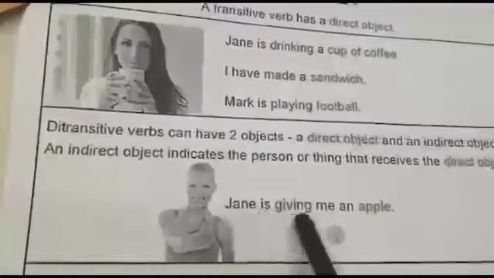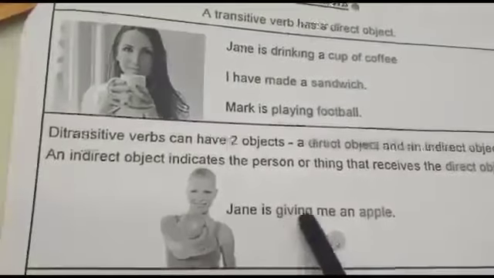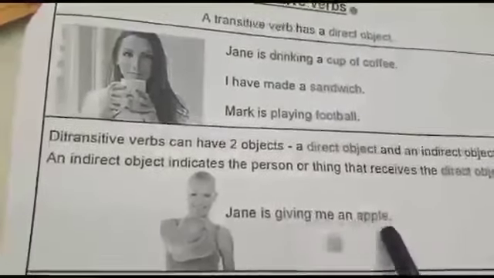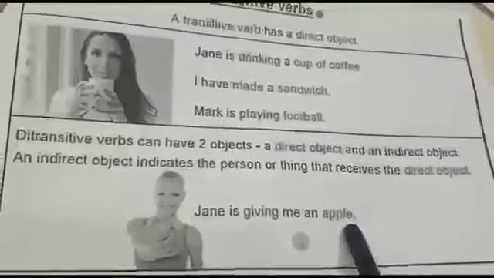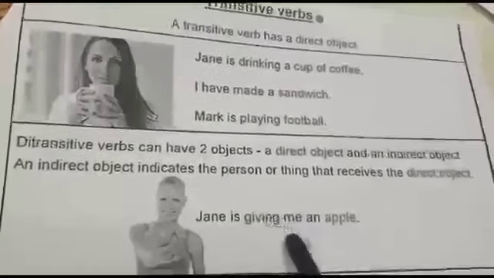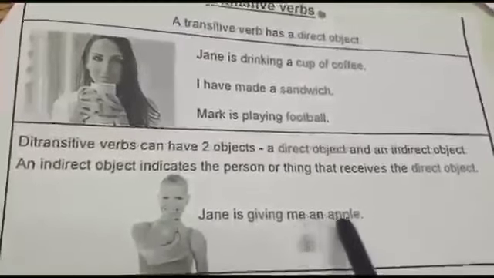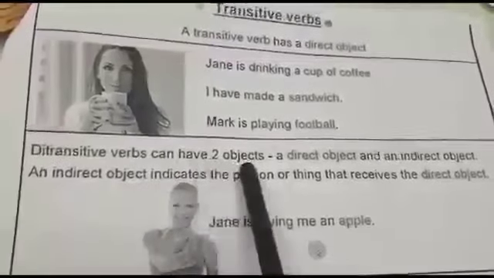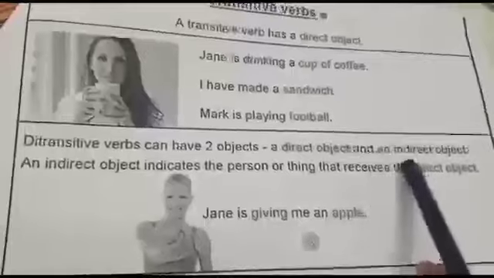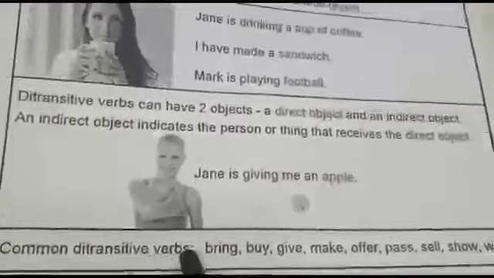Let's explain this further with the help of an example. Jane is giving me an apple. Subject is Jane. Is giving is the verb. Jane is giving what? An apple. So, an apple is a direct object. But who is receiving the direct object? Who is the receiver of the apple? Me. So, me is an indirect object. And this sentence has an indirect object as well as a direct object. So, this is a sentence of a ditransitive verb because it has both objects, a direct object and an indirect object.